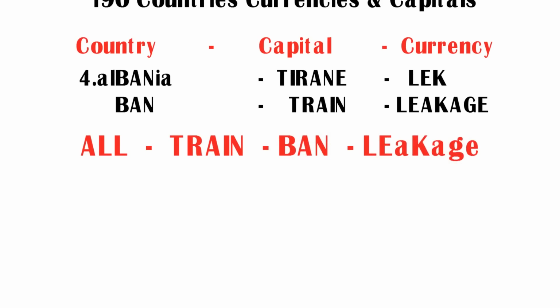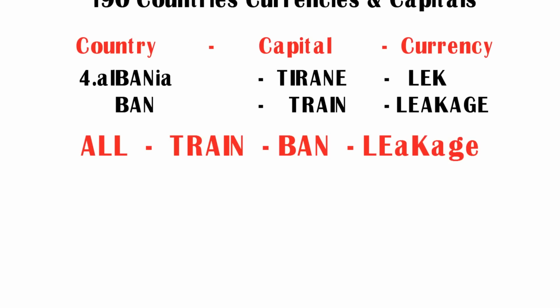All trains are banned due to gas leakage. I repeat the story once again. All trains are banned due to gas leakage. Listen carefully, friends. All trains are banned due to gas leakage. So try to remember this sentence, and you can easily remember Albania's capital and currency.